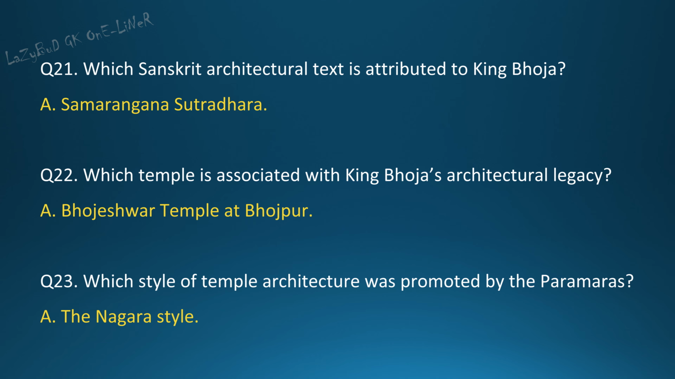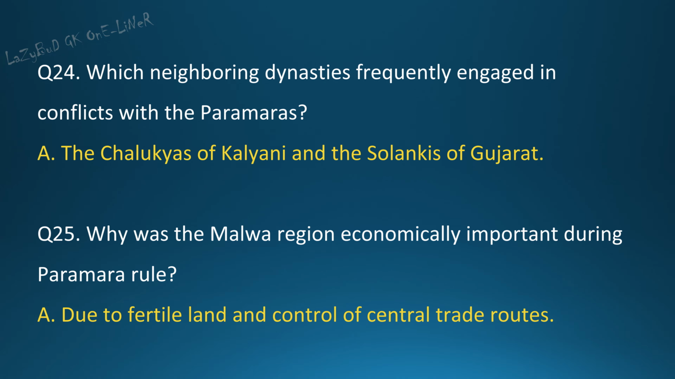Question 23. Which style of temple architecture was promoted by the Paramaras? Answer. The Nagara style. Question 24. Which neighboring dynasties frequently engaged in conflicts with the Paramaras? Answer. The Chalukyas of Kalyani and the Solankis of Gujarat.